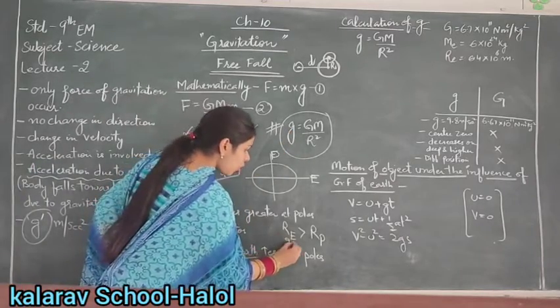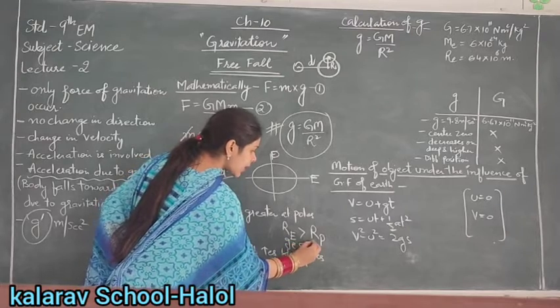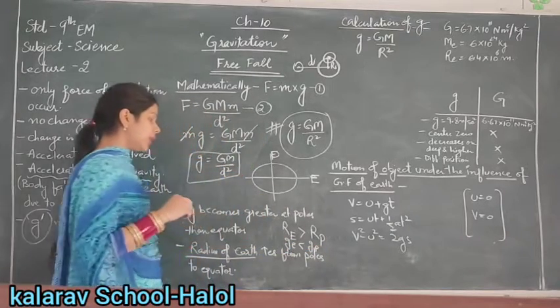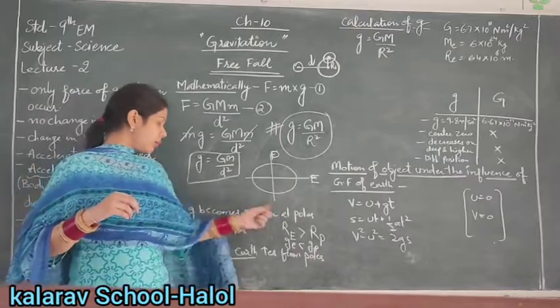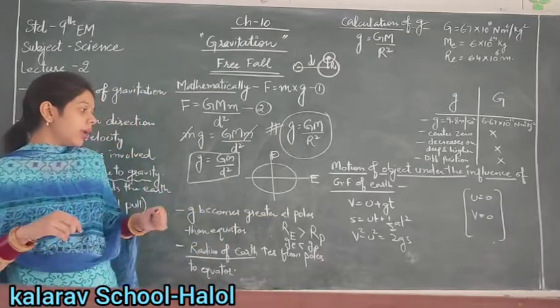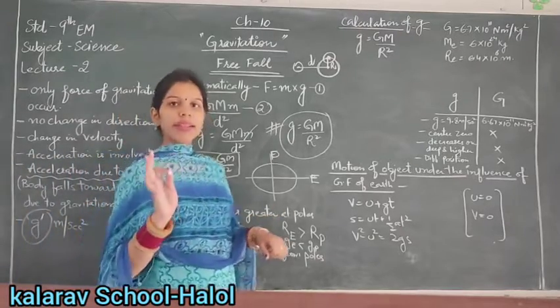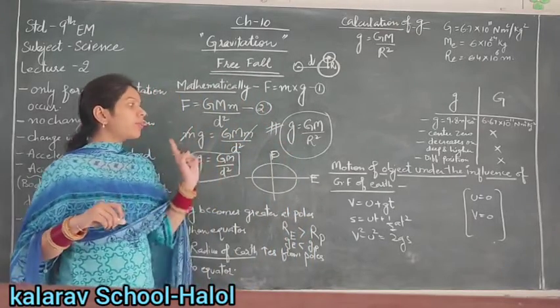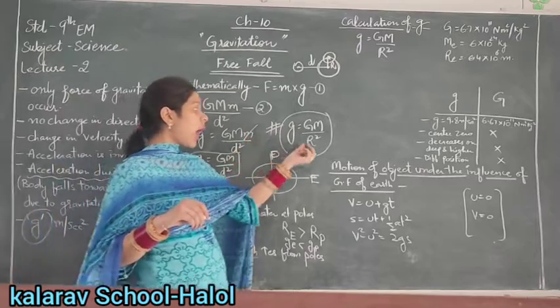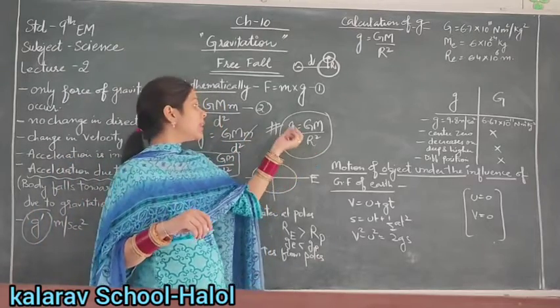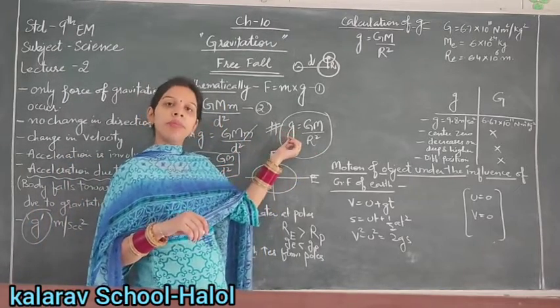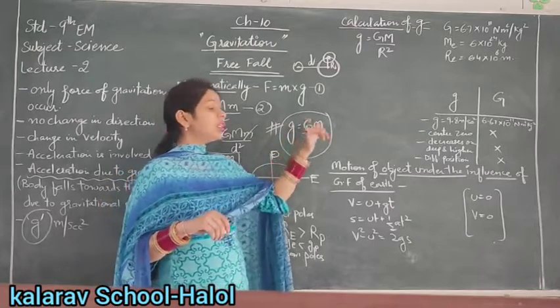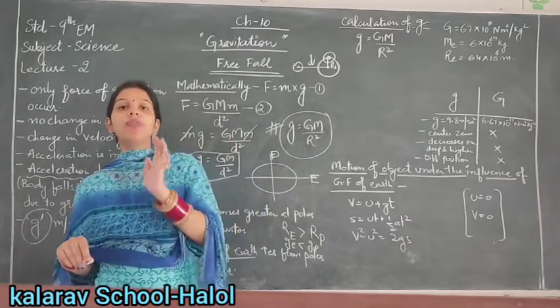So g of E is less than g of P. Is that clear? If the value of R is greater, then the value of g is smaller.